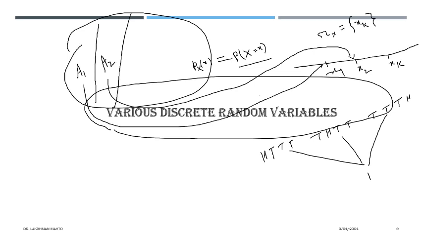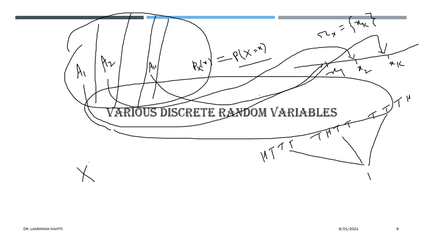And likewise, ak has all the outcomes which have been mapped to xk. Did you get it? So ak is just the pre-image, or you can say the inverse image. You can denote it this way.